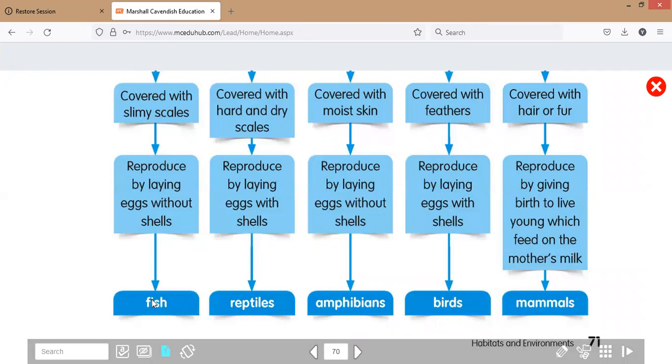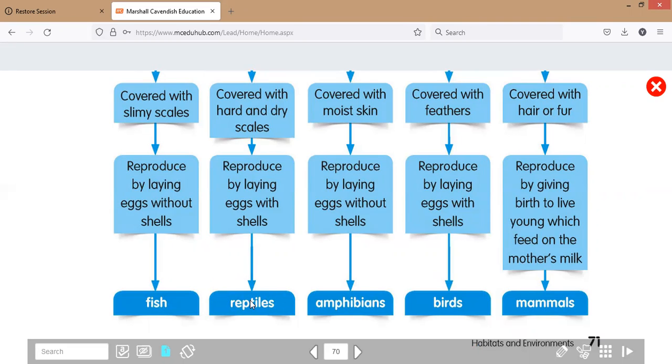Fish has a characteristic: covered with scales, their body is covered by scales, and reproduced by laying eggs without shell. Ini karakteristik ikan, ya: ditutupi oleh sisik and reproduksi bertelur without shells, tanpa cangkang.